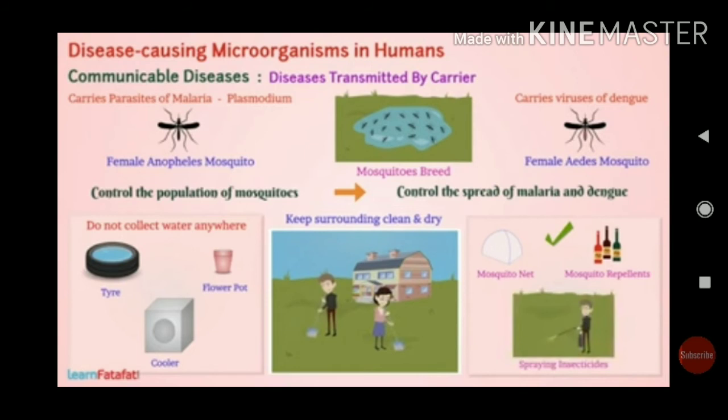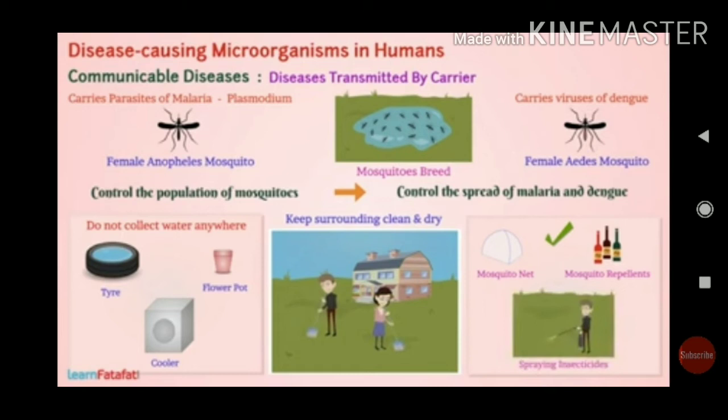If there is any stagnant water which you cannot clean, we can spray certain oils like kerosene, diesel, or so many different kinds of medicine, so that they cannot breed, and we take other precautions also.